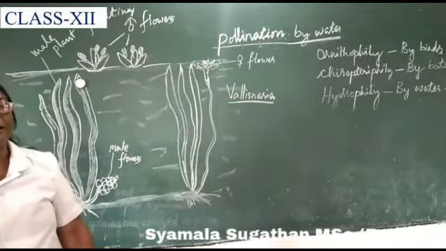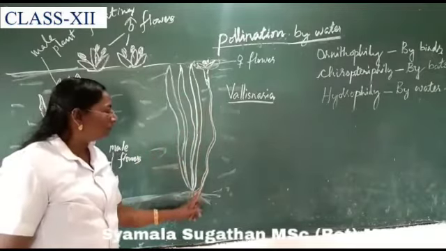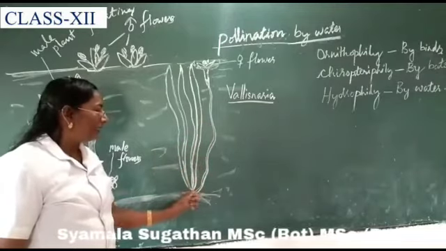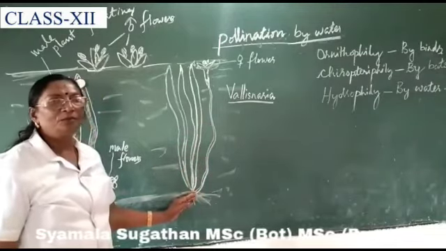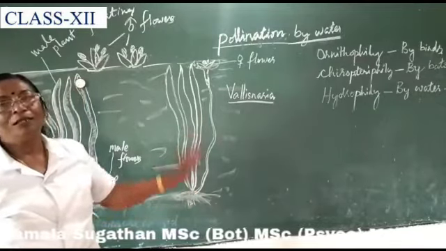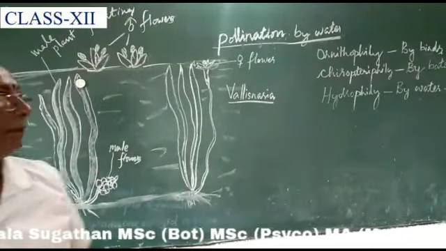After pollination and fertilization, we can see the long stalk of the flower is pulled down by the coiling of the stalk so that it is brought to the bottom, where seed development occurs. Thereby pollination and fertilization occur in Vallisneria.